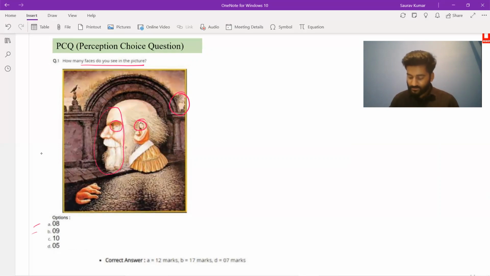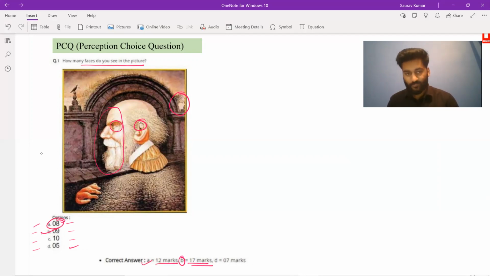And then there are these options. Let's say someone was able to count 8, someone counted 9, some 10, some 5. The right answer is B. So those who choose B, those who are able to count till 9, they will get 17 marks. Those who are able to count only till 8, means they tick A, so they were the close one, they